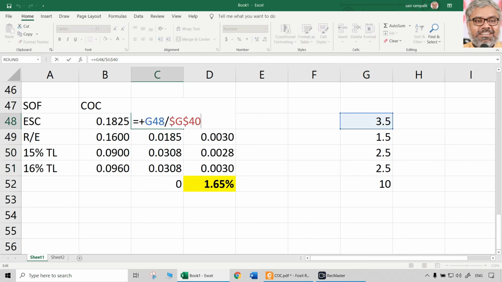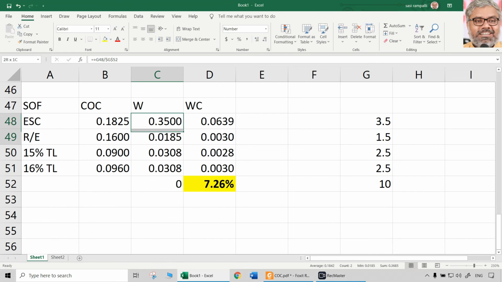Now naturally the weights have to be changed; recalculate the weights and recalculate the weighted average cost of capital. This is not a revised weighted average cost of capital. This is the marginal cost of capital only for raising 10 crores. This is applicable to only the 10 crores, not for the company as a whole.